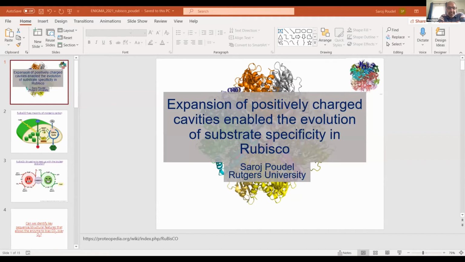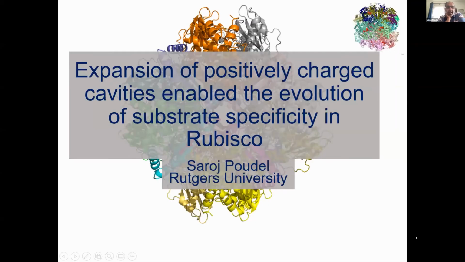As everybody in the team knows, he's very collaborative and sought after by not just people within the team, but also by outside collaborators, because of his impressive aptitude in informatics and phylogenetics. Up to now, he's author on over 30 publications. So Saroj is going to discuss his recent work on deconstructing the molecular evolution of Rubisco. All right, Saroj, thank you.